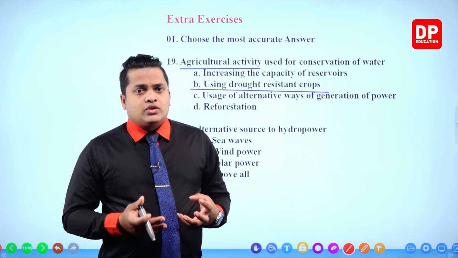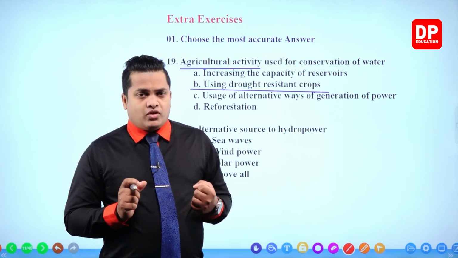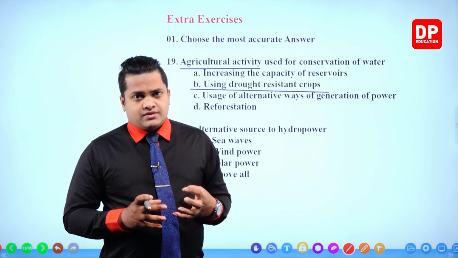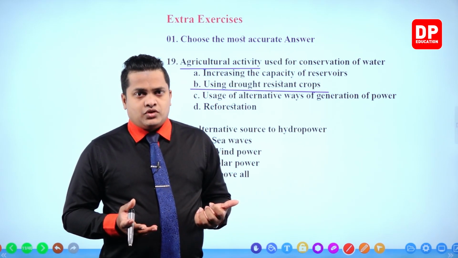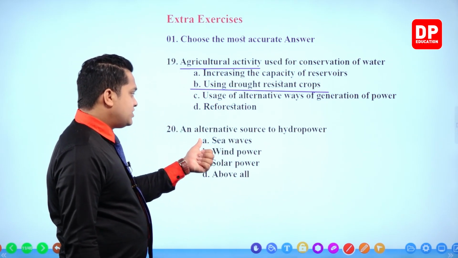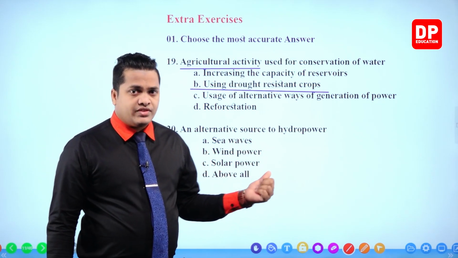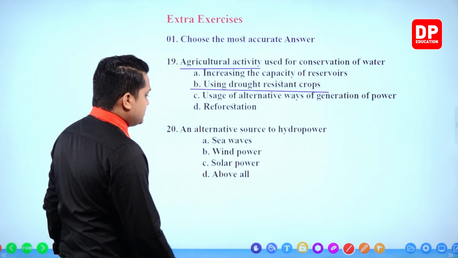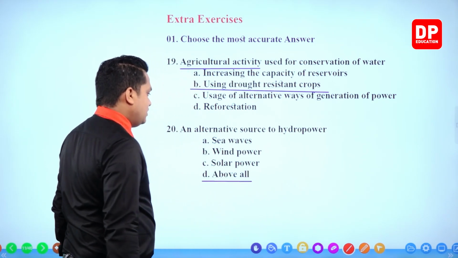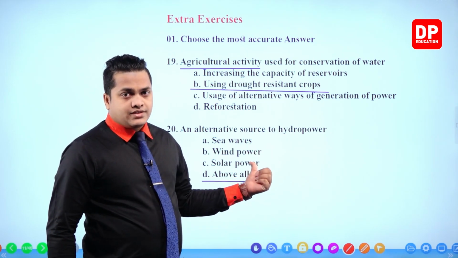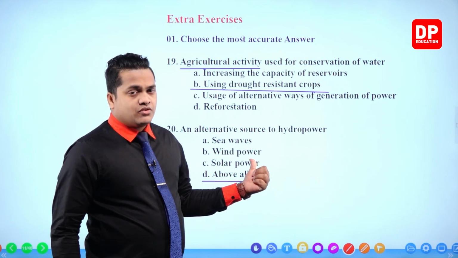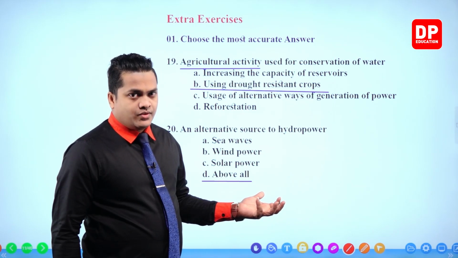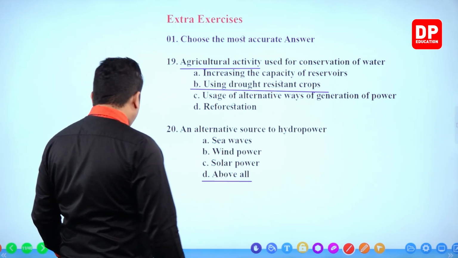Okay, so therefore, we should always go for renewable energy sources. All of these, sea waves, wind power and solar power, are renewable energy sources. So the correct answer would be the option above. You can go for all of these sources, because they are renewable. Those things are never going to be destroyed. Okay, right. Then the next question.